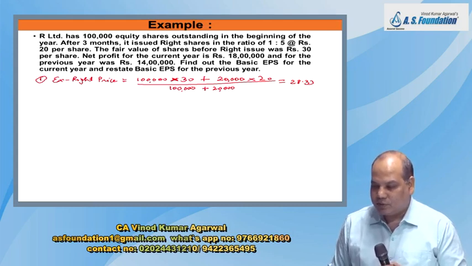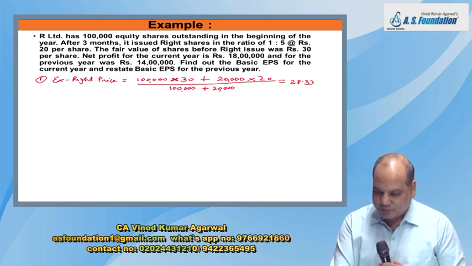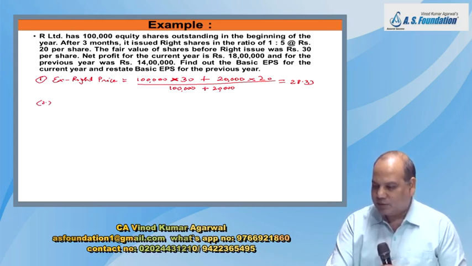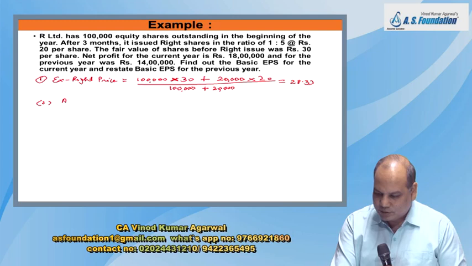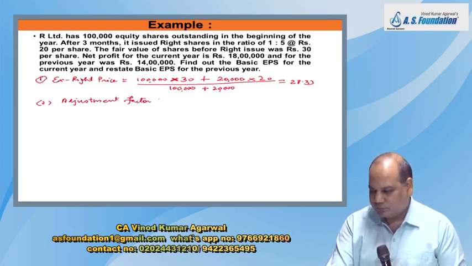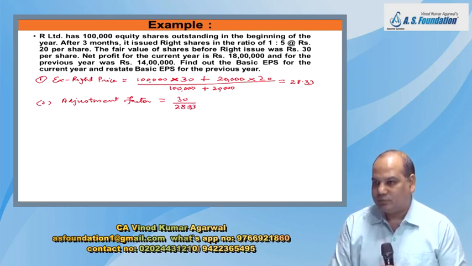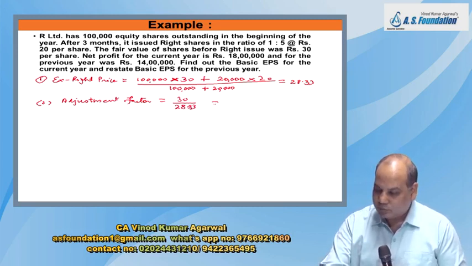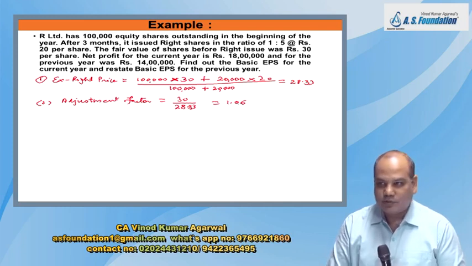And its market price is 30 rupees. So there is a bonus element here. So now write down the adjustment factor. Adjustment factor will be 30 divided by 28.33. Answer: 1.0588. Can we write 1.06? 1.06.